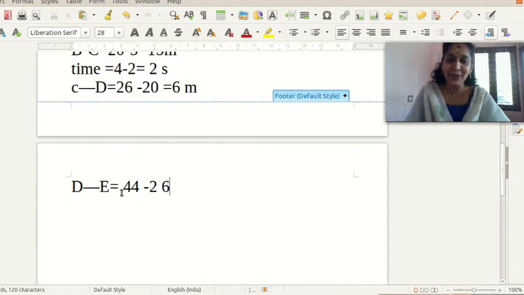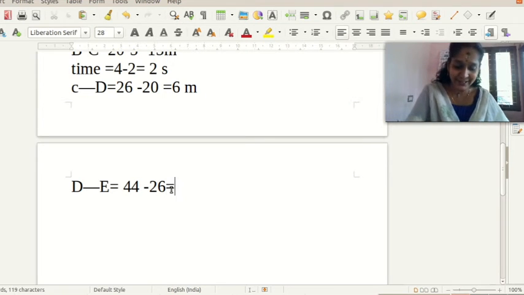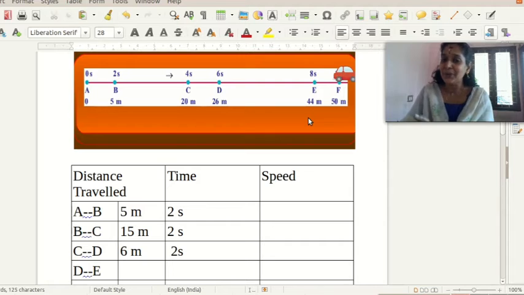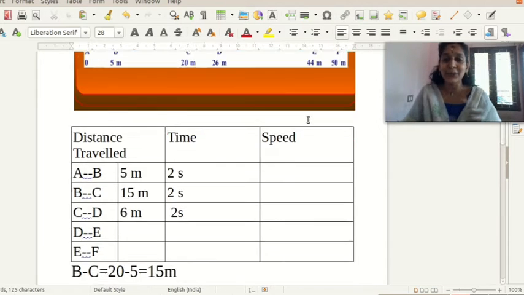That is equal to how much? Can you say? 44 minus 26 is equal to 18 meter.